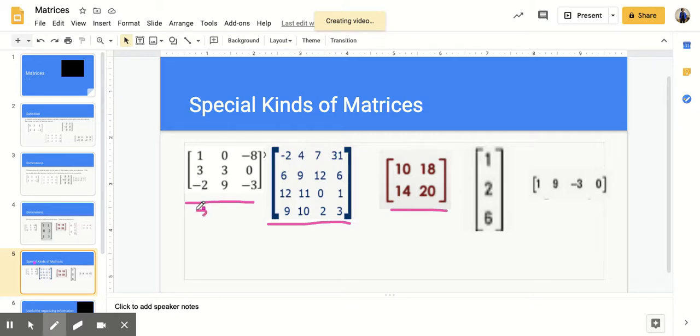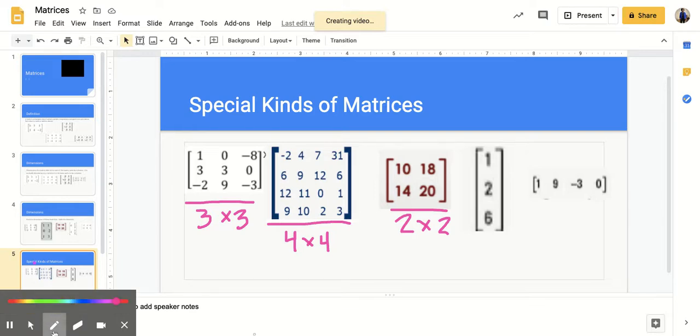This one is a 3 by 3. The second one is a 4 by 4. And the third one is a 2 by 2. So these first 3 here are what we call square matrices. Hopefully that makes sense in your brain, because a square is like 5 times 5, 6 times 6, 7 times 7. So a shape that has all the sides the same length, and you can multiply those. So 3 times 3, 4 times 4, 2 times 2.